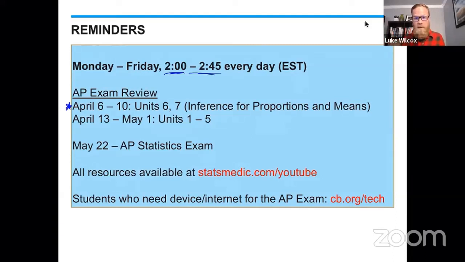And remember, for the AP exam for this year only, 2020, units 1 through 5 and 6 and 7 are contained on this year's AP exam. It is units 8 and 9 that will not be on the 2020 AP exam. Now, we do know the date for the AP exam for 2020 is May 22nd. That is our Super Bowl. That is our Stanley Cup. That is what we are preparing for at this point.